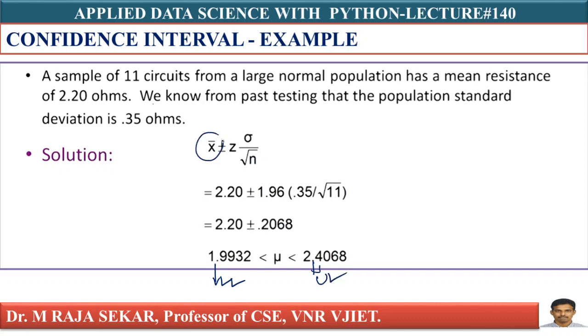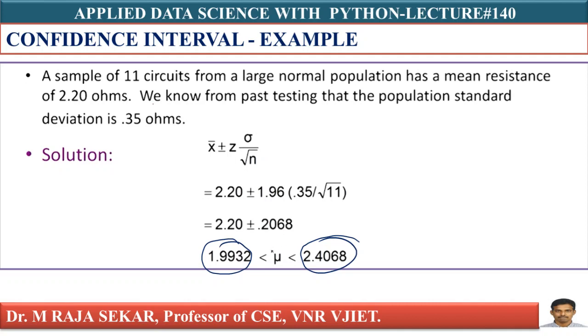By using the sample mean x bar, I am estimating the population mean mu. These are the lower and upper limits of the true population mean. We are 95% confident that the true mean, that is the population mean, resistance is between 1.9932 and 2.4068.